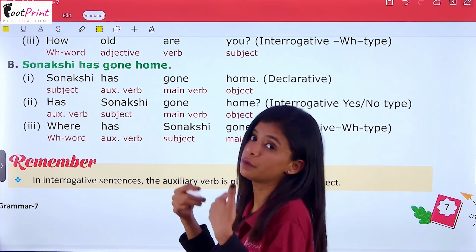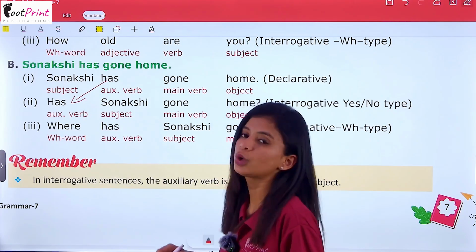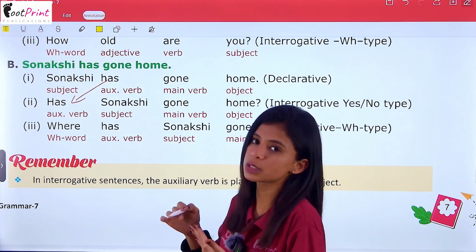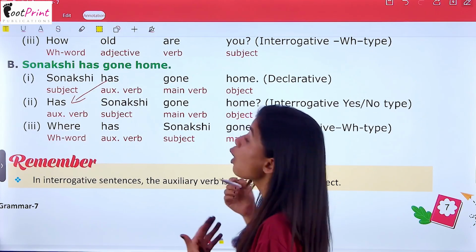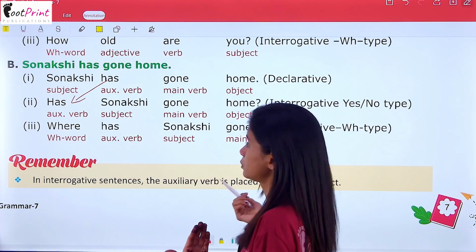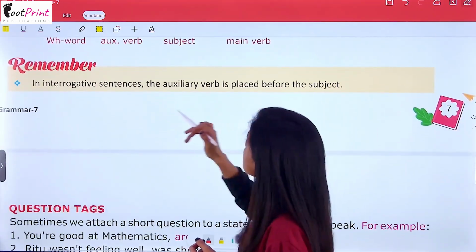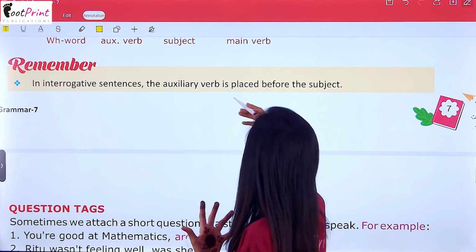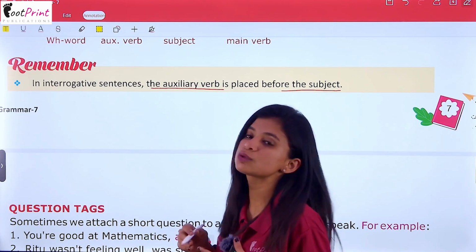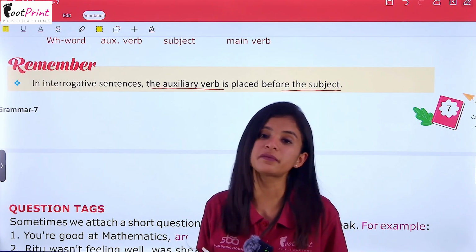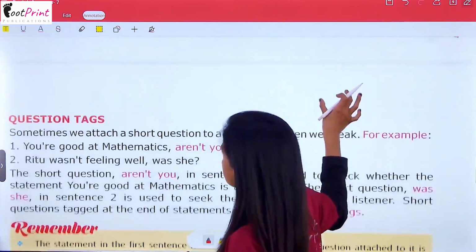But when we convert it into interrogative, the auxiliary verb or the helping verb will come first and the subject will follow it. Has Sonakshi gone home? Or where has Sonakshi gone? I hope this is clear to you all. Now, in interrogative sentences, the auxiliary verb is placed before the subject. This is the only thing that you have to keep in your mind, that the helping verb or the auxiliary verb will be placed before the subject.